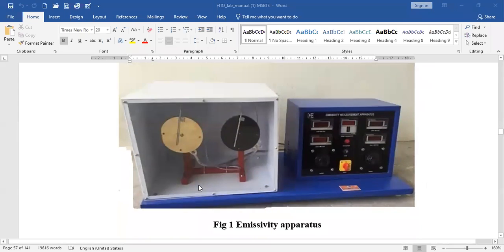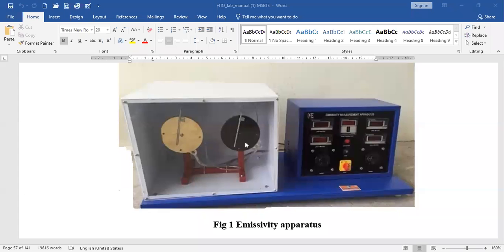So this is the apparatus where we can understand. Here two plates are put in the compartment. This plate is nothing but the black body plate or black plate, and this is the non-black body plate, also called the silver plate.